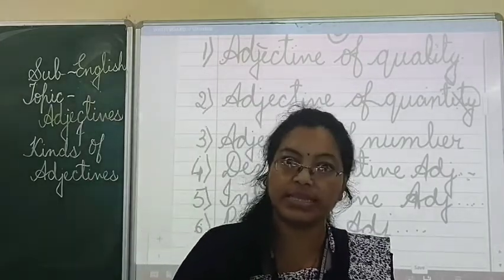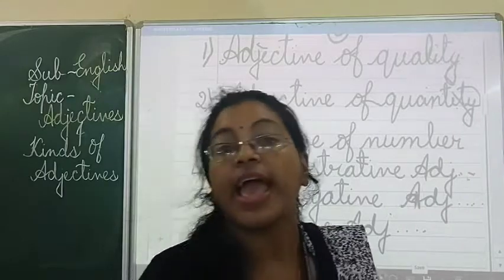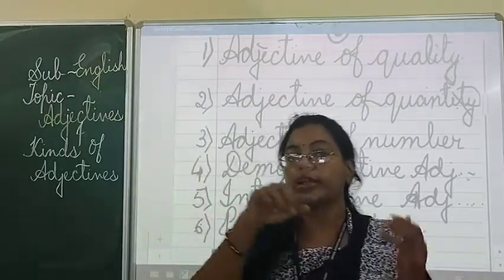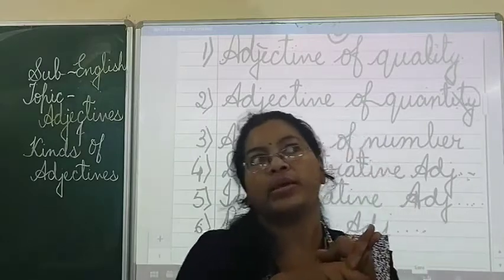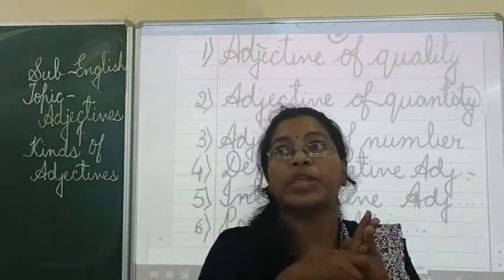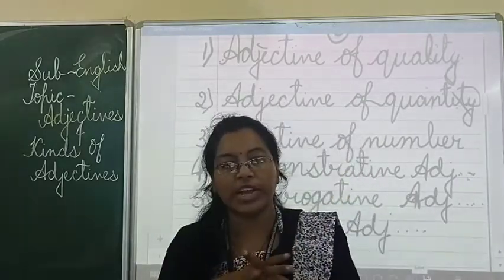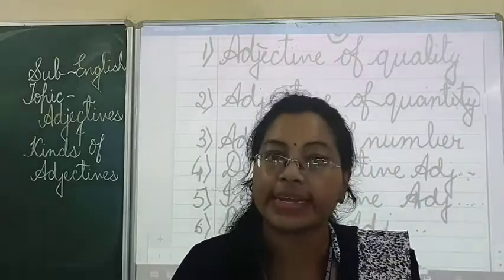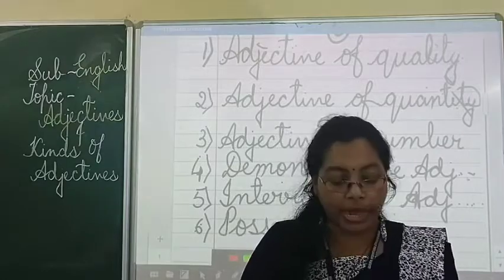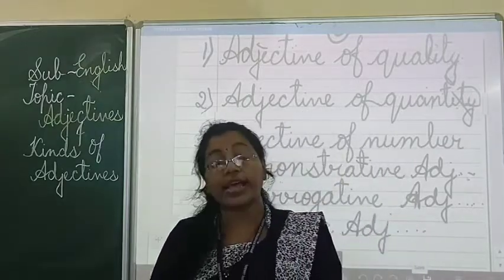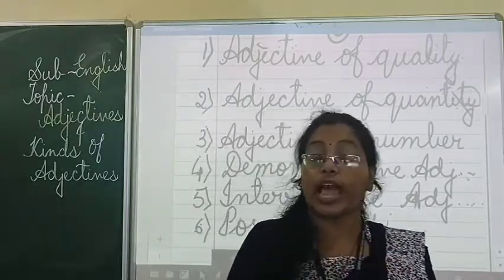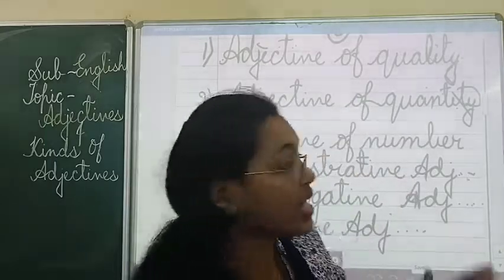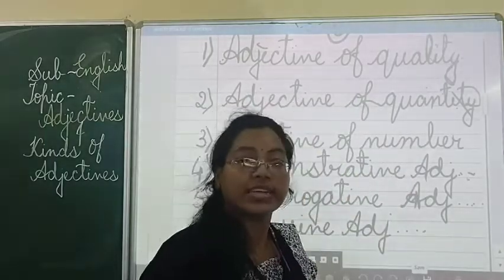These are the 6 different types of adjectives. As previously we have read, what adjectives you have seen: tall, red, heavy, and something we have read in the example. So we have read that those all are the adjectives. Yes or no? But how can we categorize these adjectives? What type of adjective it is? How can we find it? So these are the different types of adjectives.